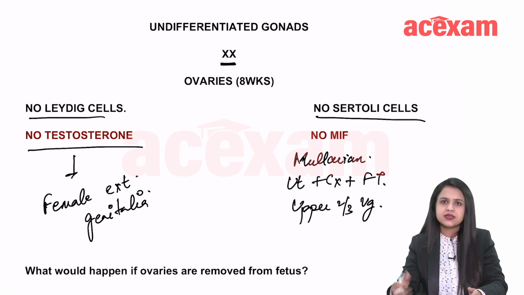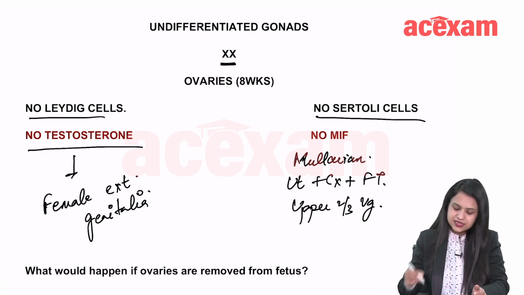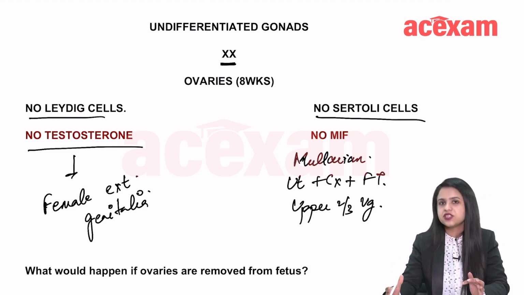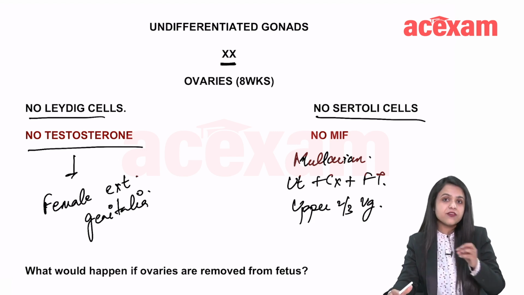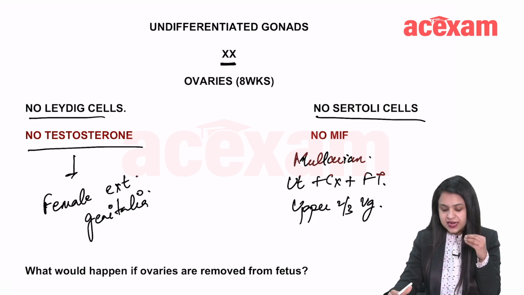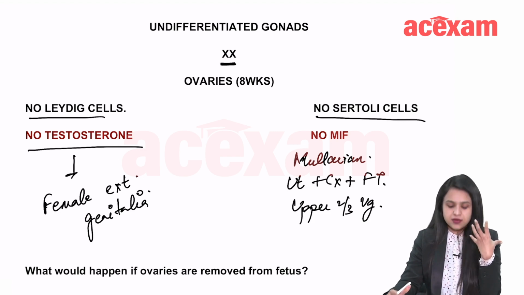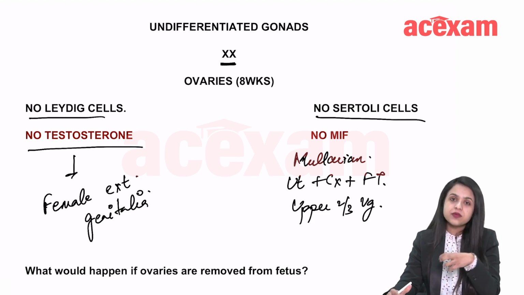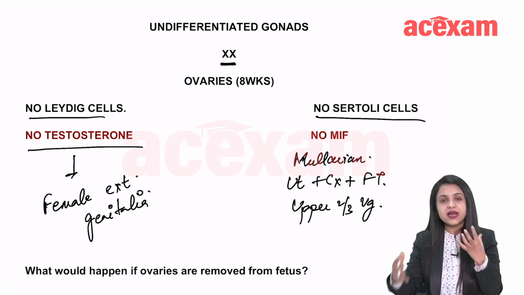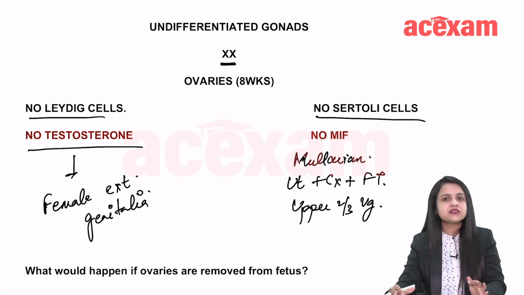So this is how female internal and external genitalia are formed. If you can appreciate here, it is the absence of Y chromosome which is forming external and internal female genitalia. So we can say that by default the fetus is female.